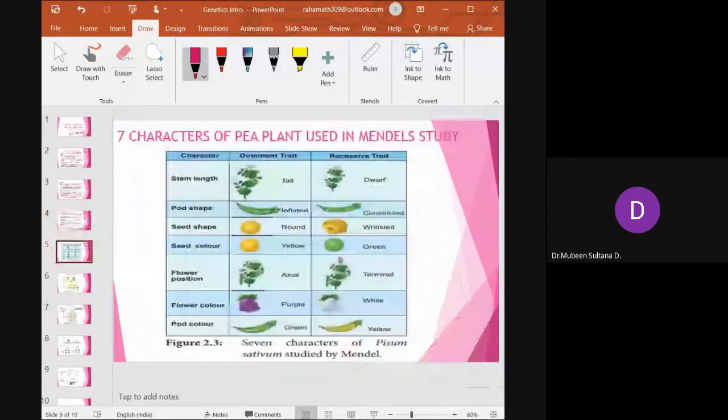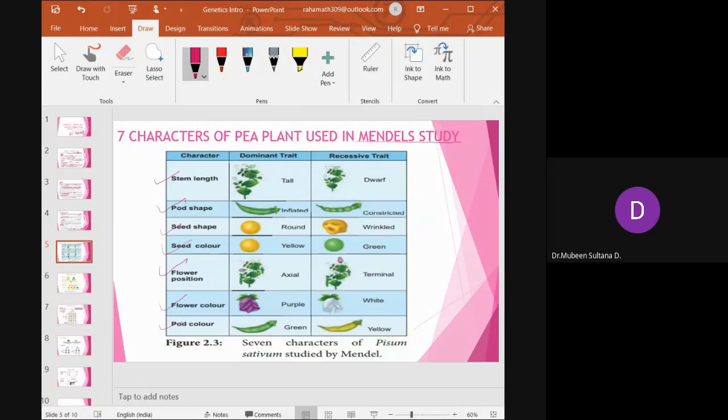So we first start with what are the 7 characters, because this is one of the important topics, objective type questions will come from here. There are 7 characters of the pea plant which were used in Mendel's study. First one was length of the stem, then shape of the pod, then shape of the seed, color of the seed, position of the flower, flower color, and pod color.